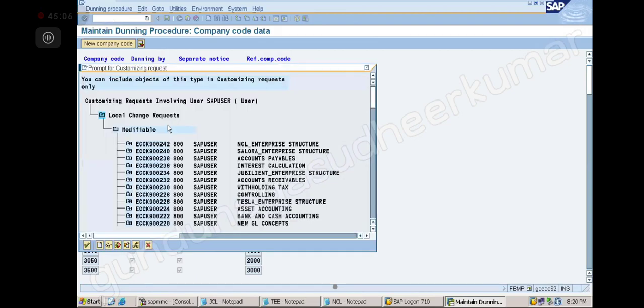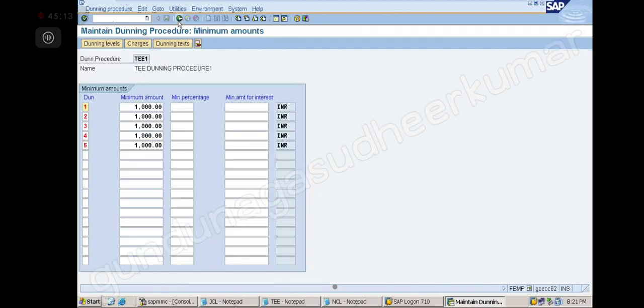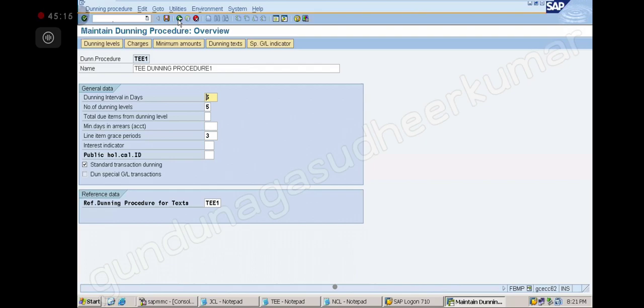Enter. Good. Go back. I have not completed yet, right? So you have to again click on the Dunning text. Already I clicked on the Dunning text now. Again you have to click on the Dunning text, the second time.